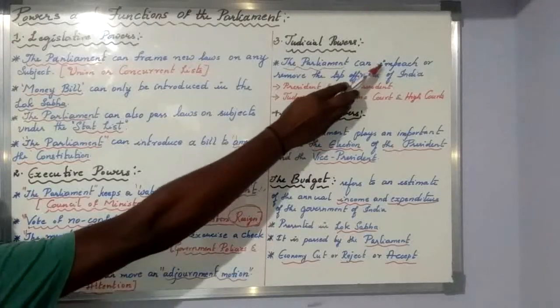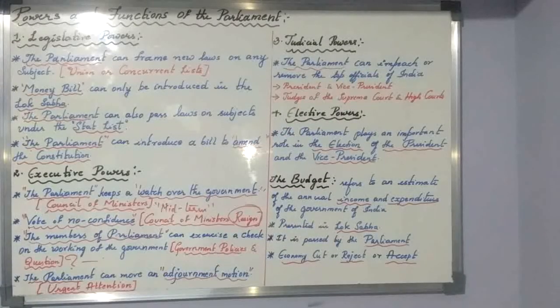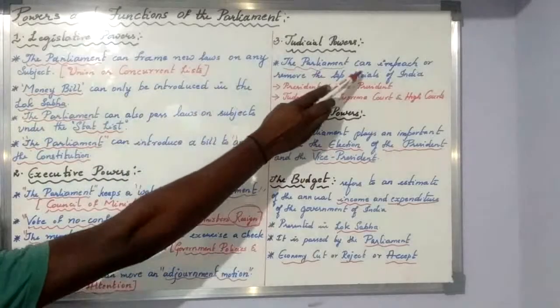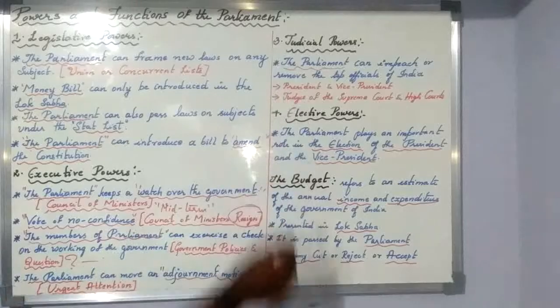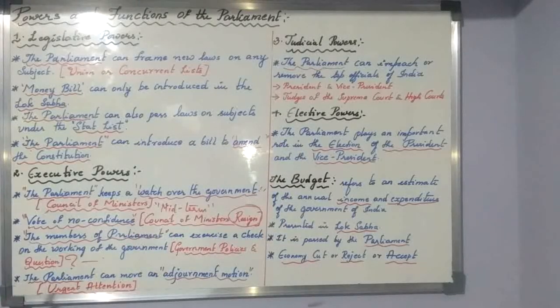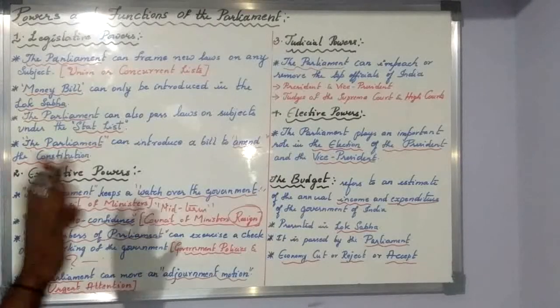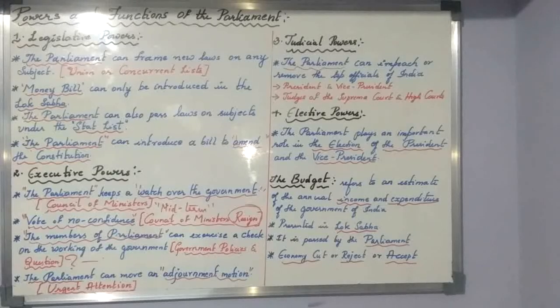then only the top official can be removed. Simply by passing an impeachment method, we cannot remove a top official. And one thing you keep in mind, when impeachment is used on the top official, they can only be removed from the office. They cannot be punished. Since they are top officials of our country, we are not supposed to punish them. Only we can remove them from their office. That is the one aspect.